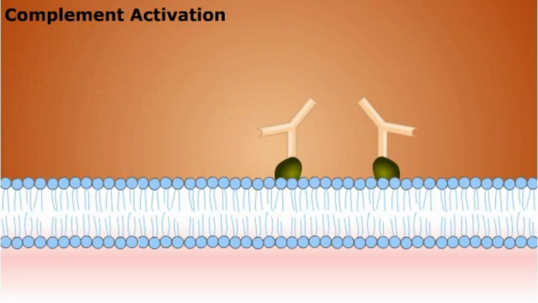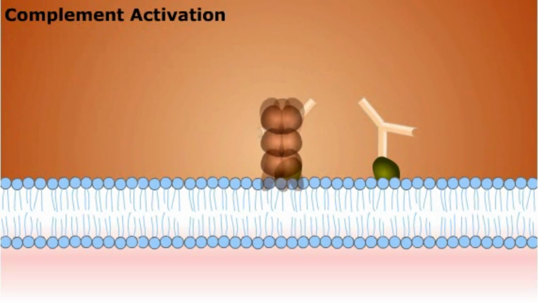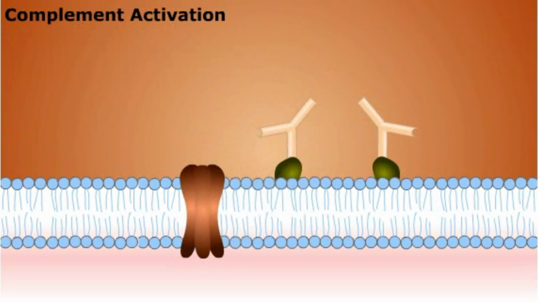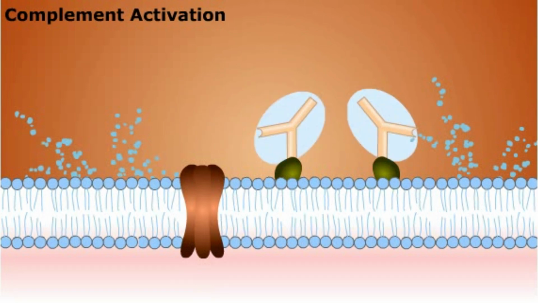The binding of antibodies to the surface of a pathogen can also activate the complement proteins. Complement proteins attack the pathogen's plasma membrane by forming a pore that allows water and ions to enter the cell, causing it to lyse. This is similar to the role of the complement system in nonspecific immune defense, except that here the proteins are recruited by the bound antibodies.